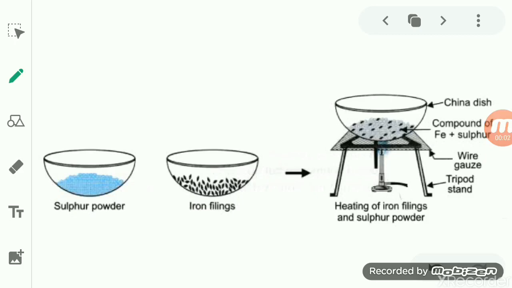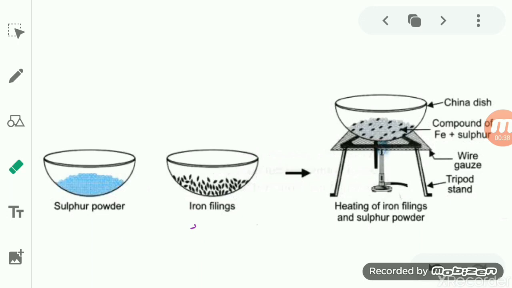Now we will try to study the properties of a compound with the help of sulfur powder and iron filings. This same process we had done with the mixture also, in which we had taken iron filings and sulfur powder, and by doing some experiments on it, we came to know the properties of the mixture. So here we will study the properties of the compound, with the help of the same two components, iron filings and sulfur powder.